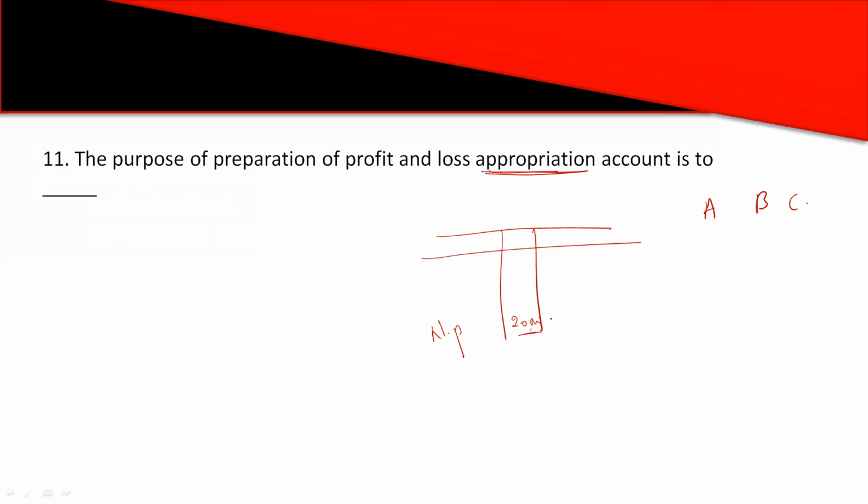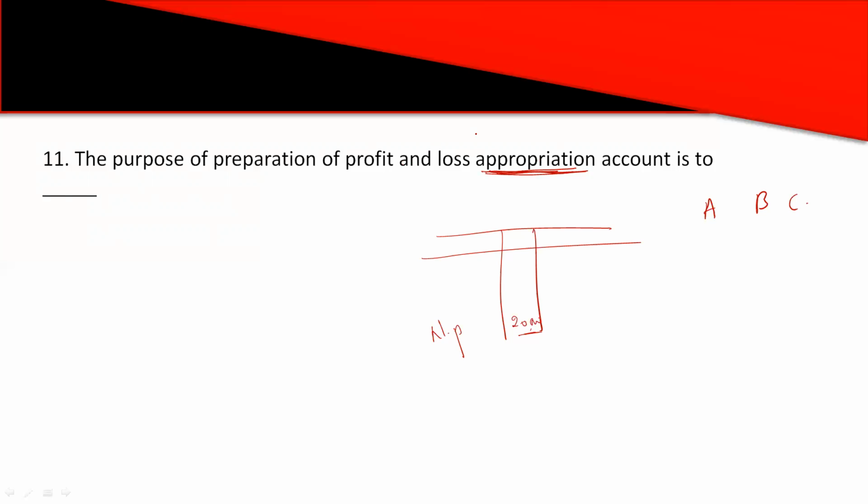So for distribution of profits and losses, I prepare the profit and loss appropriation account. It is in the name itself, appropriating the profits or losses from the profit and loss account. Basically, this account is prepared after preparing the profit and loss account. It is prepared for the purpose of appropriation of profits and for finding out divisible profits.